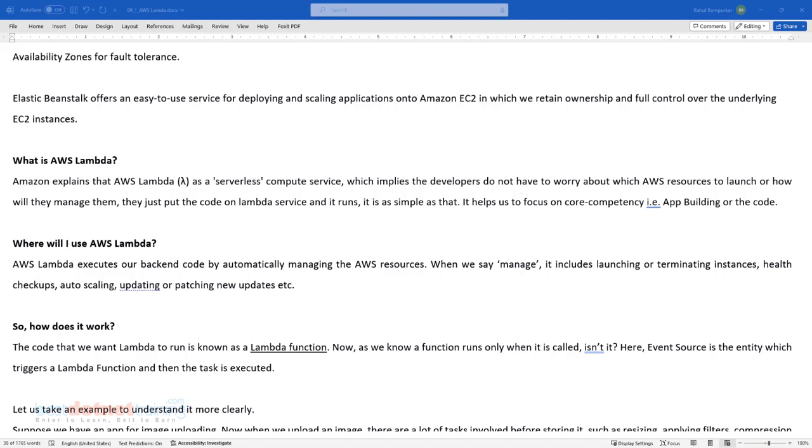Because it is serverless, Lambda will take care of high availability. And because the code is only executed upon some need and not running 24/7, you only pay for the number of executions and the amount of compute time consumed for those executions. So you are paying only when there is execution, not when the code is not running.